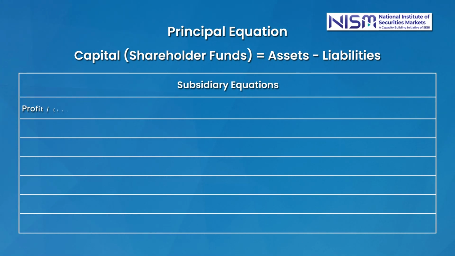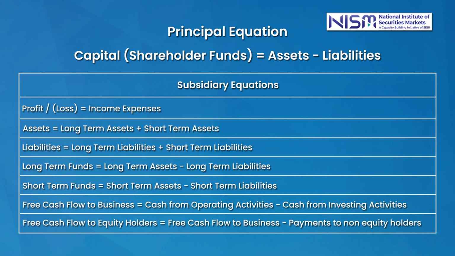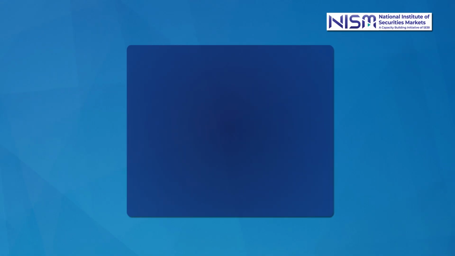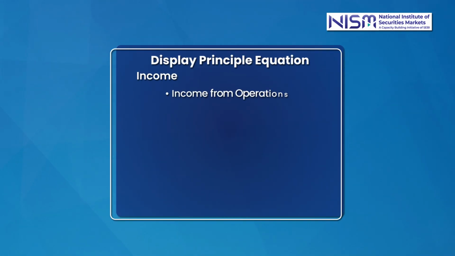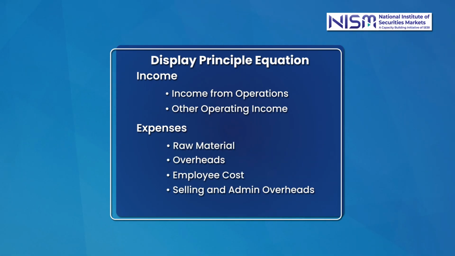For example, the profit or loss is income minus expenditure. We can further expand this income as income from operations, other operating income, minus expense, which includes raw material, overheads, employee cost, selling and administration overheads, EBITDA.